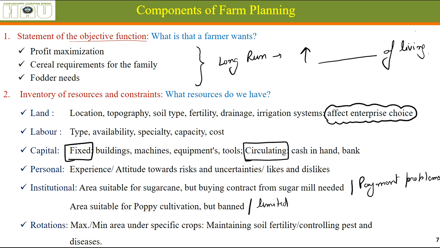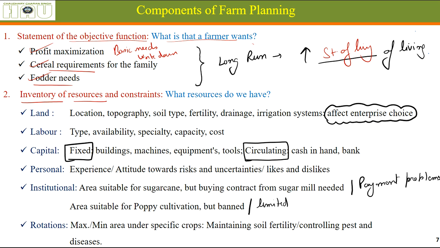Statement of objective function, that is, what do we want from our farm? Profit maximization plus family requirements plus fodder needs or some other basic needs we have. Basic needs need to be written down, because different farmers have different requirements. Some families are big, so they might require more cereals. Some families don't have any kind of livestock, so they won't need any fodder. So in the long run, what was the main objective? Standard of living, increasing the standard of living.